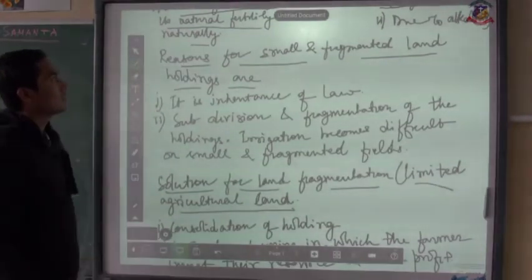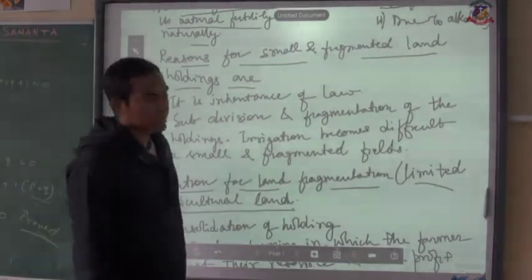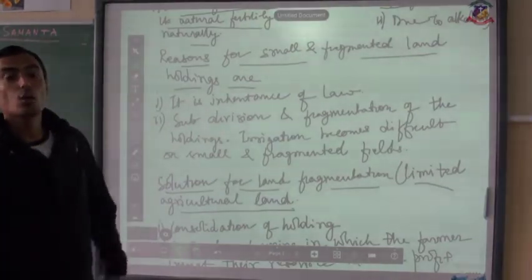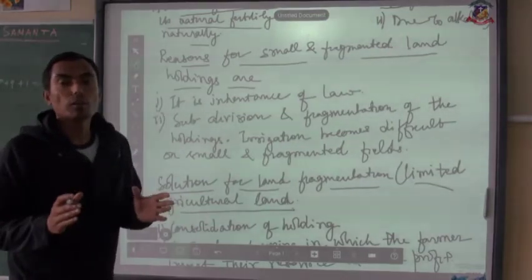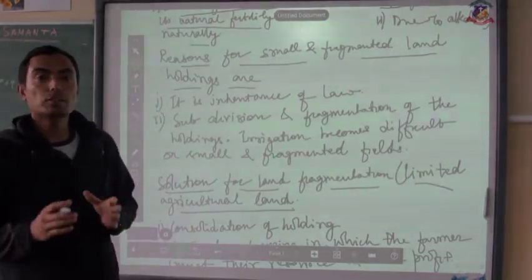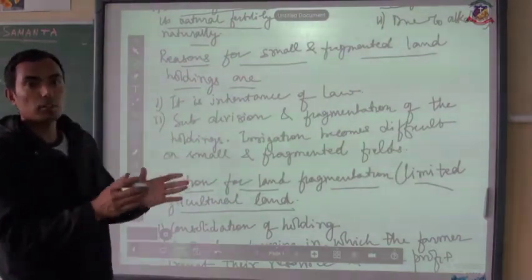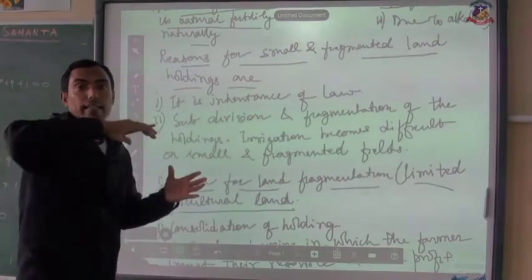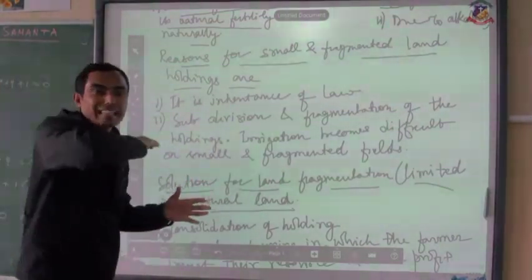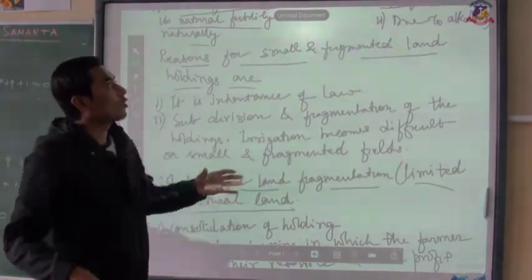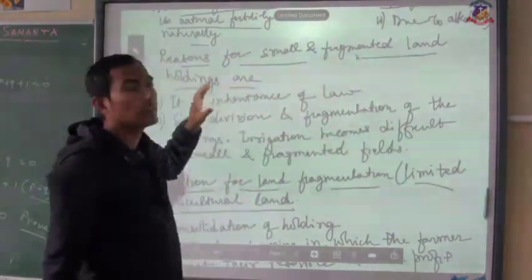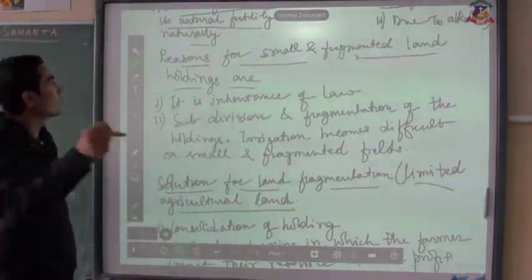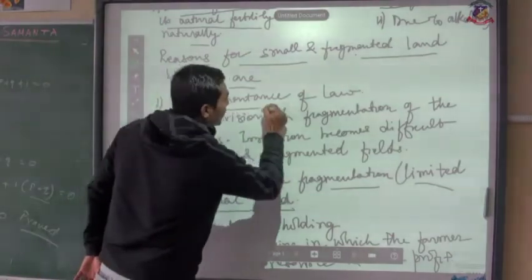Next, reasons for small and fragmented land holdings. Now what we mean by small and fragmented land holding is that whenever a farmer owns a small piece of land in one place, say in 8th mile, and another small piece of land in 10th mile, when he has small pieces of land scattered in an area, that is called fragmented land holdings. Now this fragmentation is, first, because of the law of inheritance.